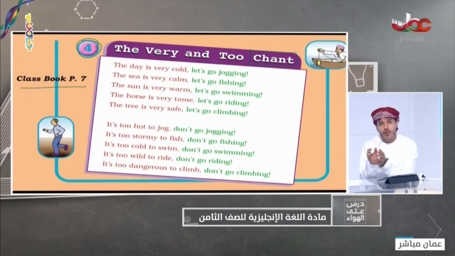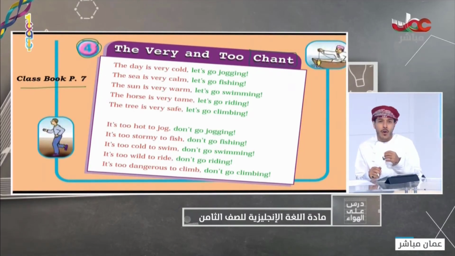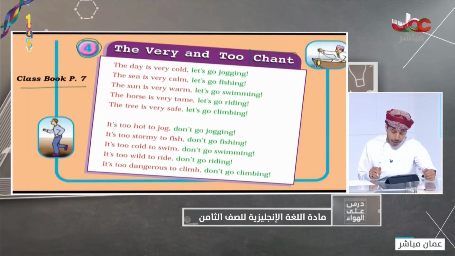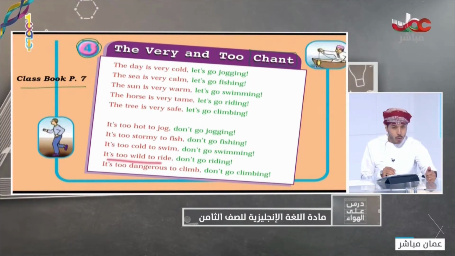I cannot swim in this water. It's too cold, you know. But if I say it's very cold, but I can swim, it is possible to swim in this pool, for example. It's too wild to ride. Don't go riding. It's too dangerous to climb. Don't go climbing. You can listen to the chant with a good rhythm.